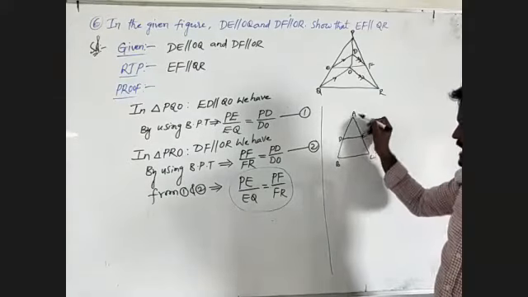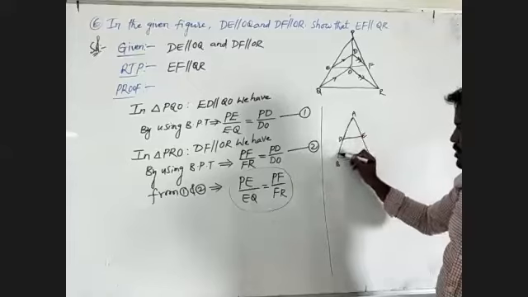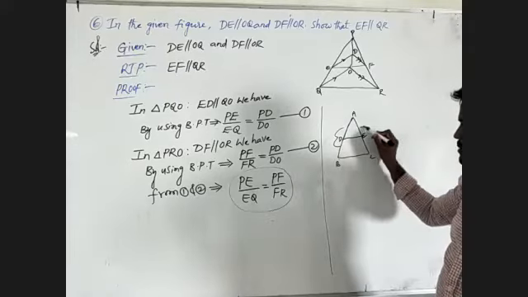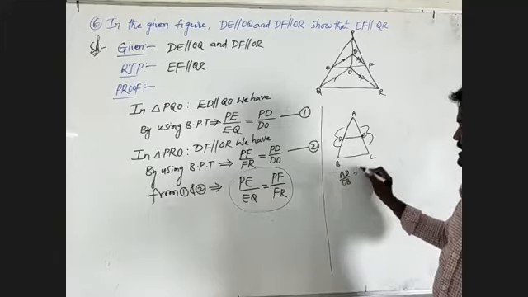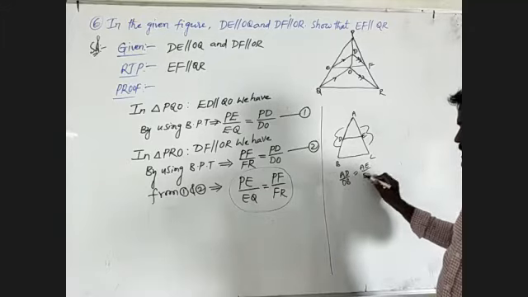That is the given concept. What we have to write is AD by DB must be equal to AE by EC.